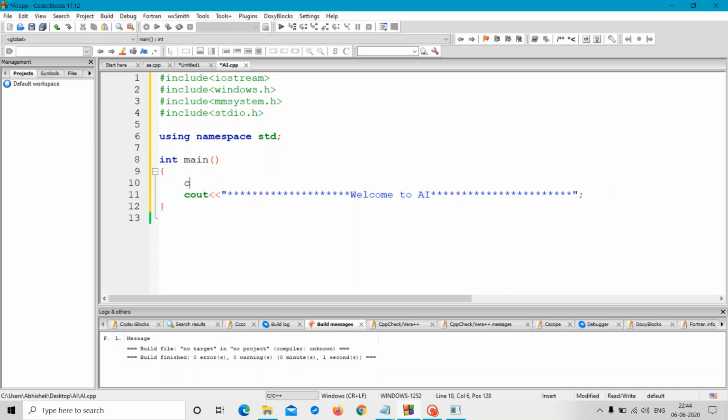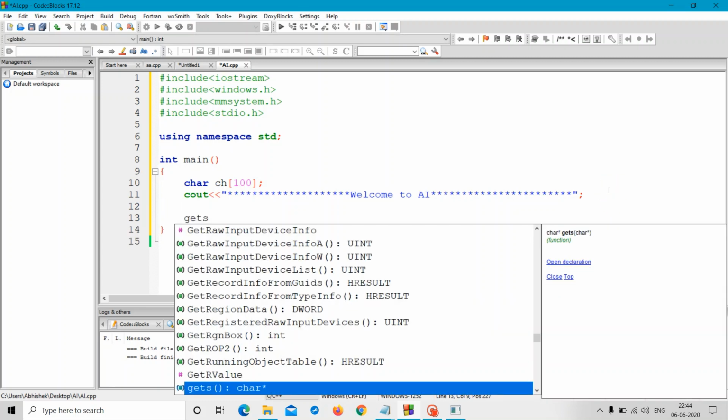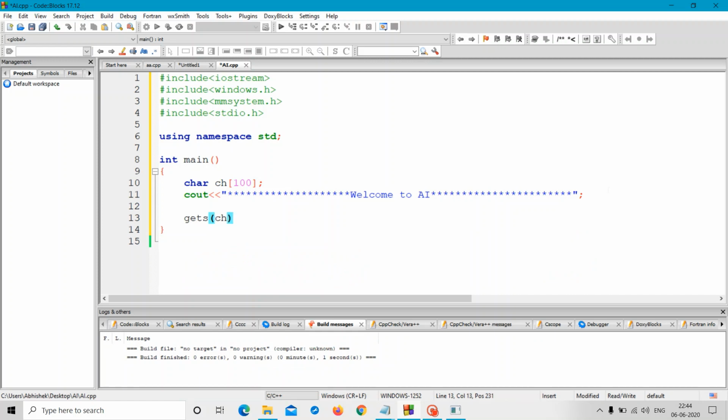So first of all I would like to declare a character array of size 100. Then I will take input from the user and store it in the character array. See, we can use cin here also, but cin will not consider space. So gets can consider space between the words, like in how are you. So space comes between how and are, and it will consider that space. Okay, so let's move on.